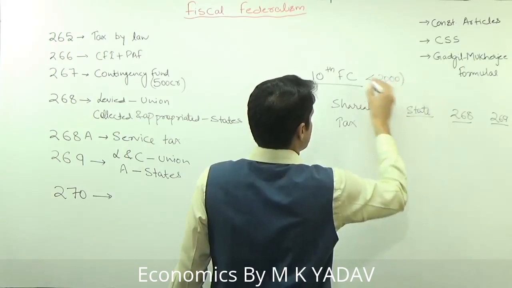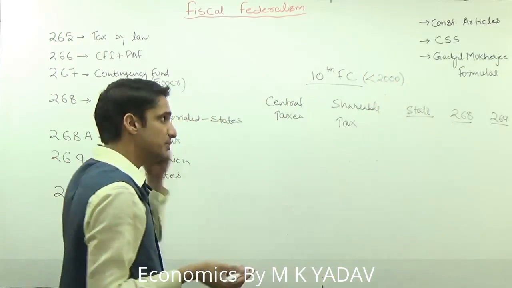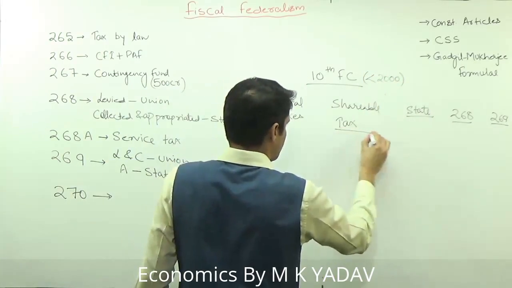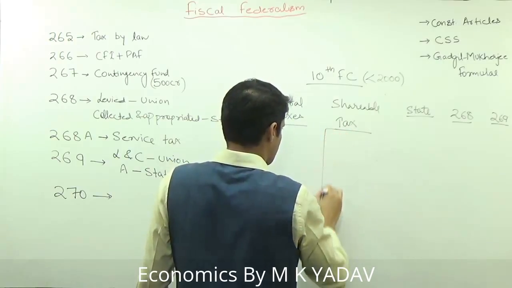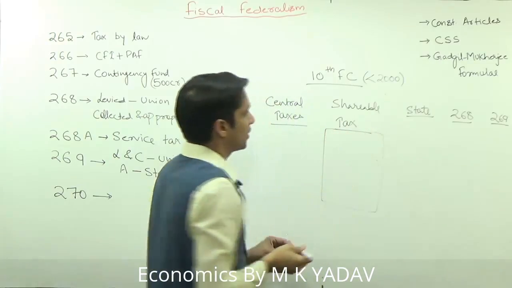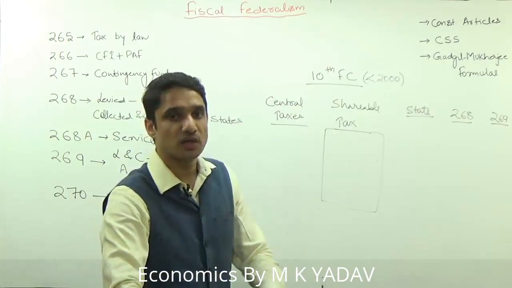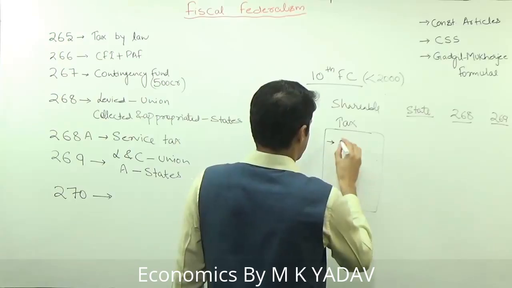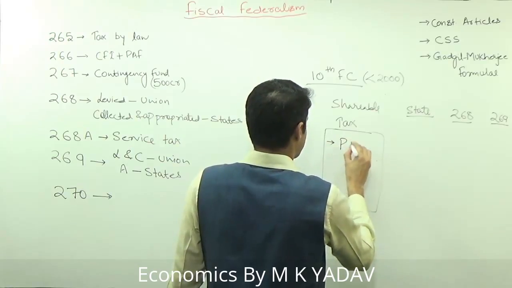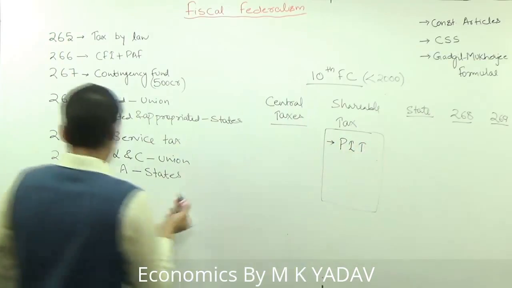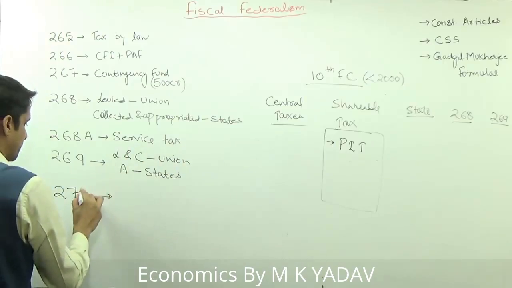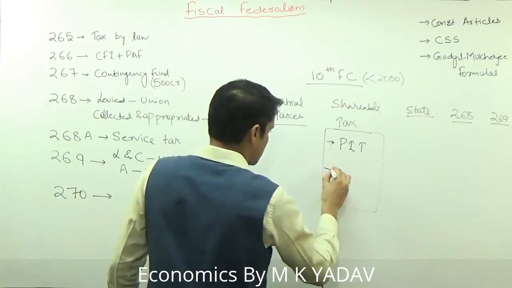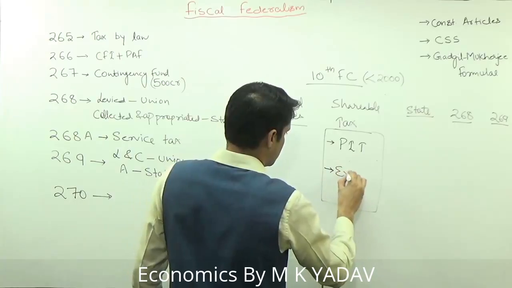The recommendations were implemented by the 11th Finance Commission. Under this, only the shareable taxes were shared between the union and the states on the recommendation of the finance commission. There were only two such taxes. The first tax was personal income tax, so earlier PIT was a part of Article 270, and the second one was excise duty.